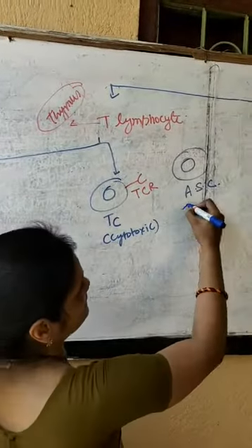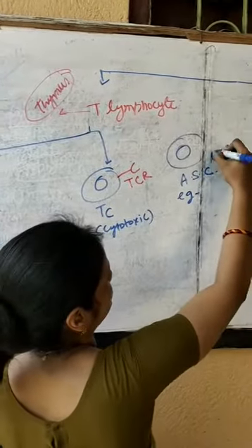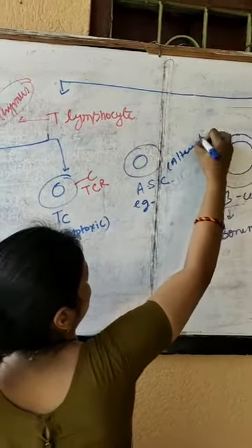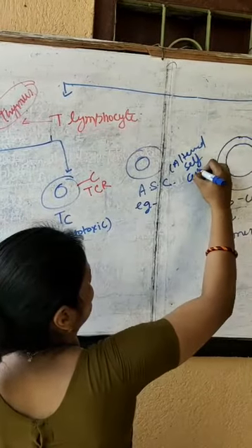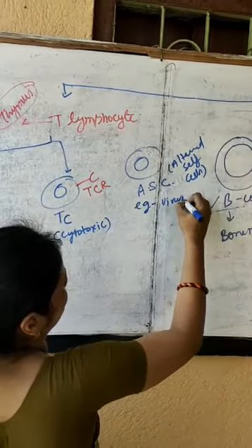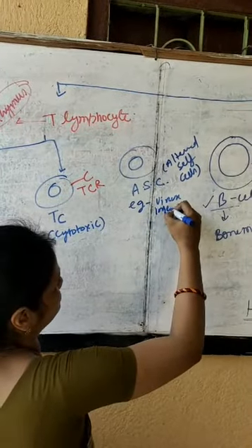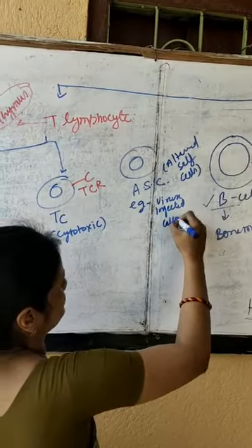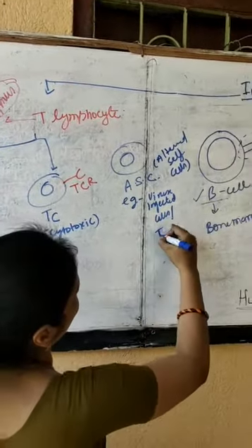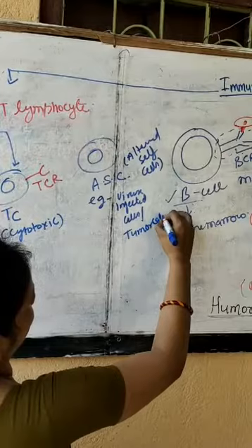So, examples of altered self cells are virus infected cells or tumor cells.